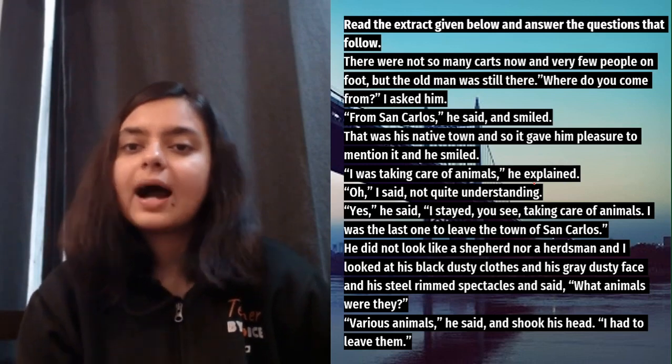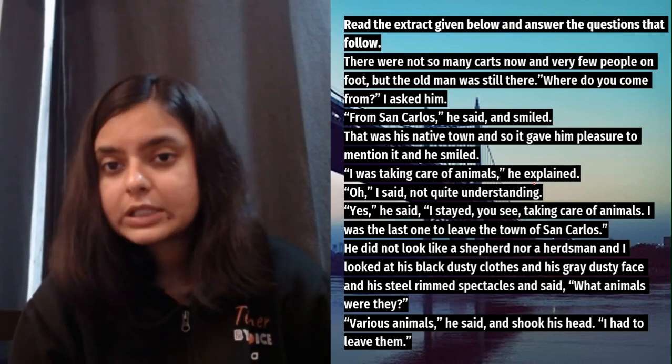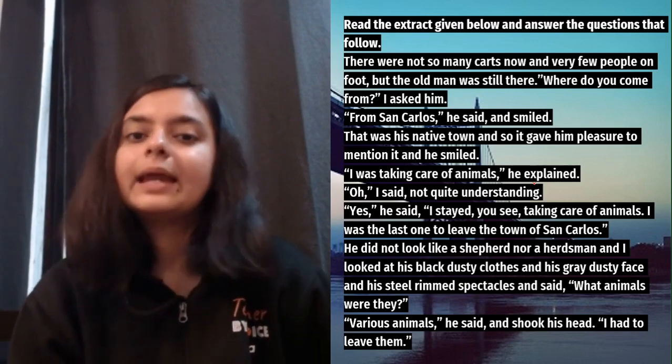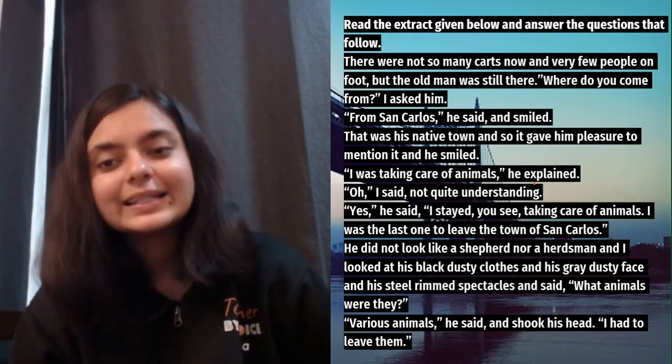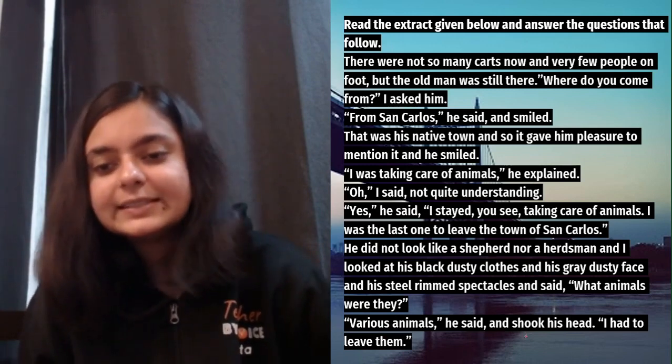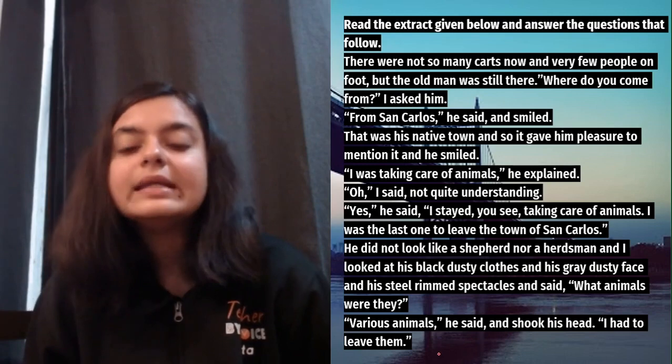There were not so many carts now and very few people on foot, but the old man was still there. Where do you come from? I asked him. From San Carlos, he said and smiled. And it continues till various animals, he said, and shook his head. I had to leave them.